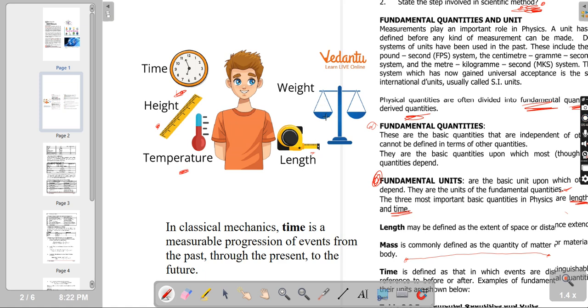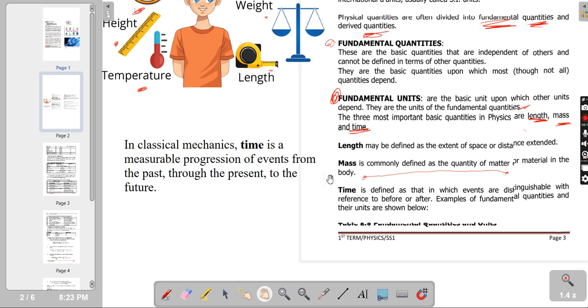And then we have a weighing balance here, which is for weight, which is also for mass, because weight is mass times acceleration due to gravity. We are going to discuss that more later. But we also have other fundamental quantities like temperature.